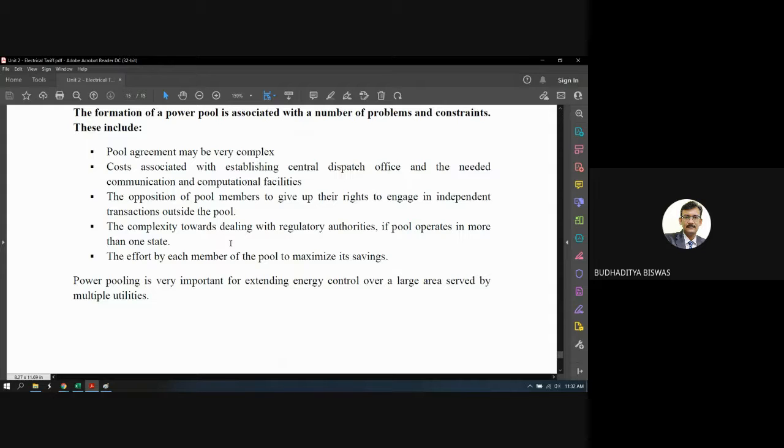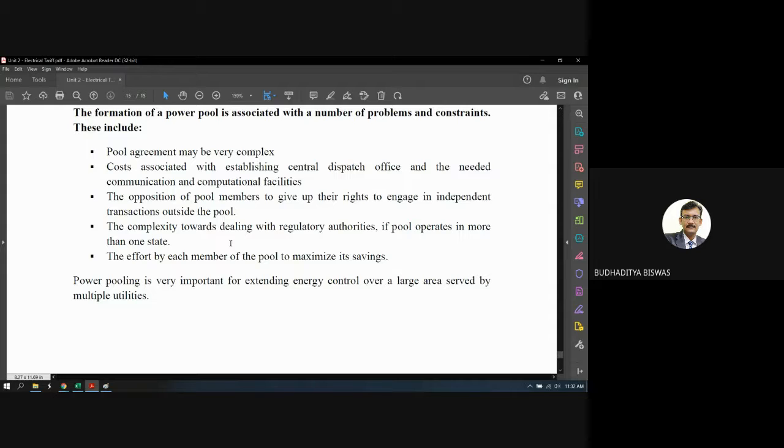But this does not depend on the load demand; the main idea of power pooling is that the main rules and regulations govern how much power you pull from a particular generating plant. This is based on that. And what should be the quality of the power, and what other things the power plant needs to consider when they are actually selling the power to a grid.